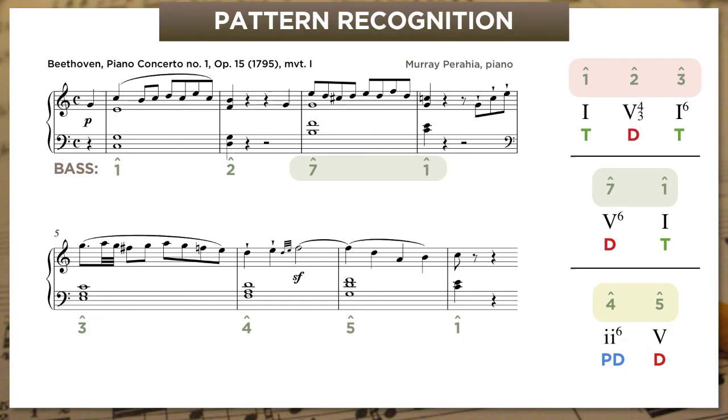Scale degree 7 going to 1, which is a dominant in first inversion, going to tonic, and scale degree 4 going to 5, which is going to be a predominant, in this case 2 6, going to a dominant, in this case 5 7. And that knocks out half the chords, and a bunch of the rest are easy.